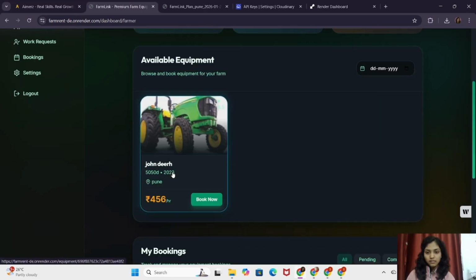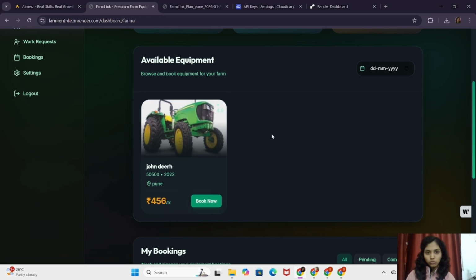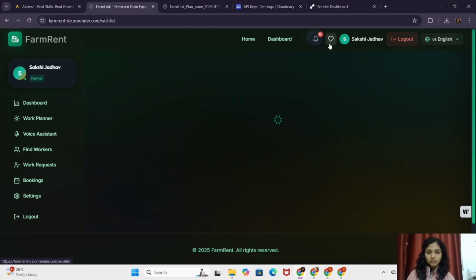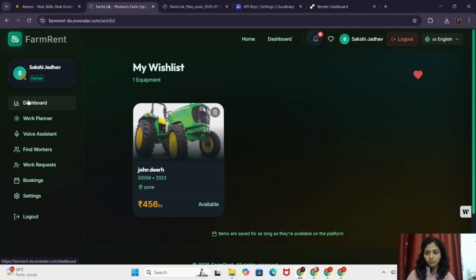If I go to the dashboard, I see this is the equipment which is available and which is put by the owner. If I click on it, here there is an option like a like button. If I like this, then it will add it in the like section also, such as this. Yes, here it is added to our wish list. First, let's see the booking.